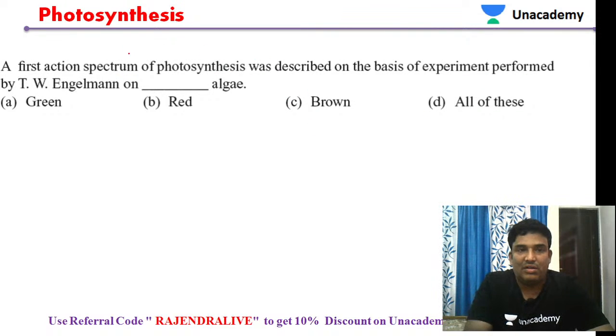Next. The first action spectrum of photosynthesis was described on the basis of an experiment performed by Engelmann on dash algae. So Engelmann conducted an experiment, and which algae is generally used? That was the question. What type of algae is used in his experiment? Any answer, students? What is the name of the algae which was used by Engelmann for his studies?